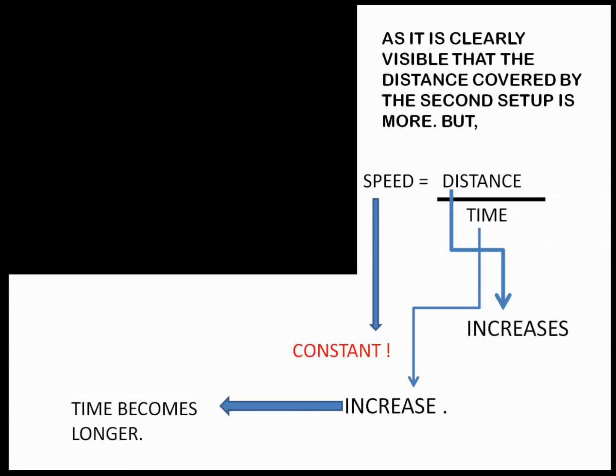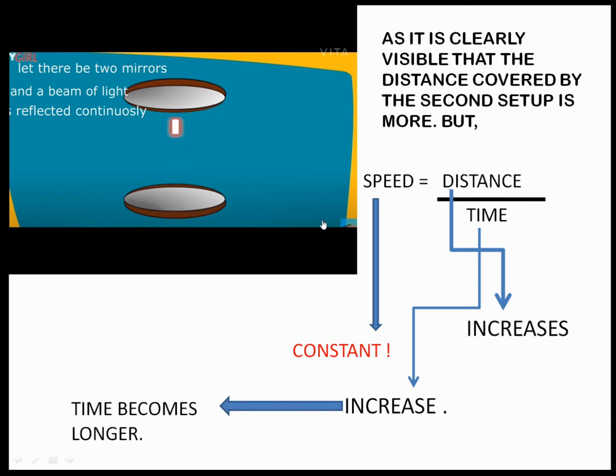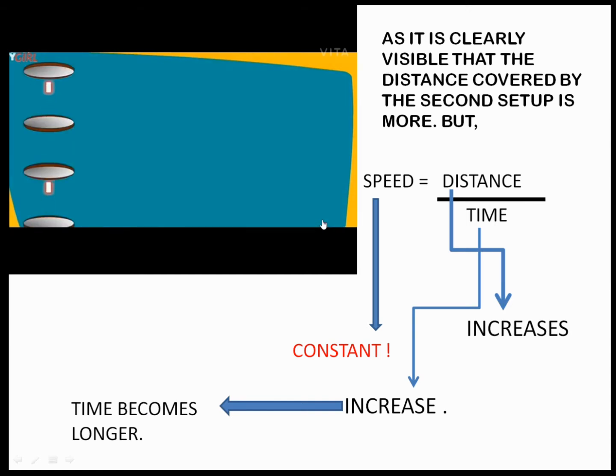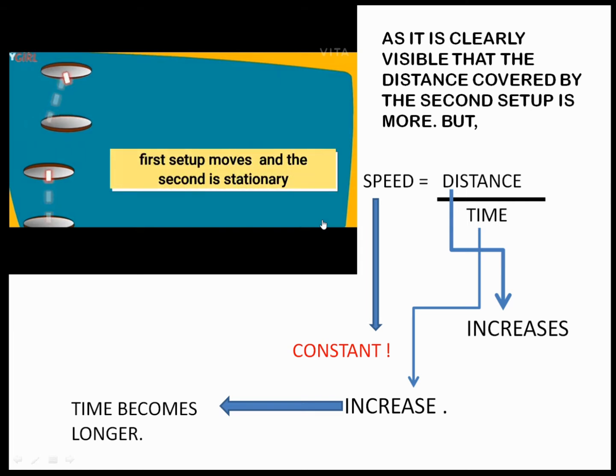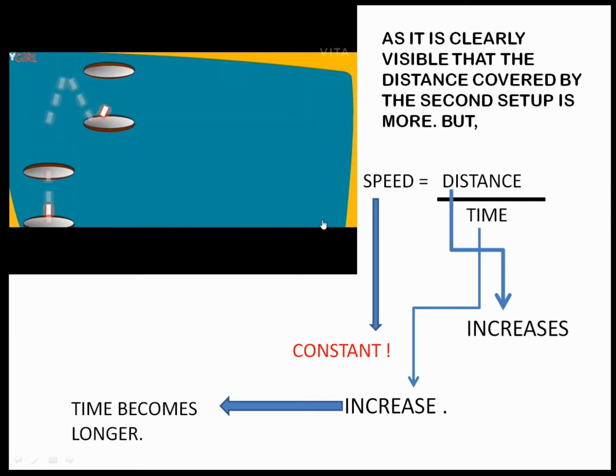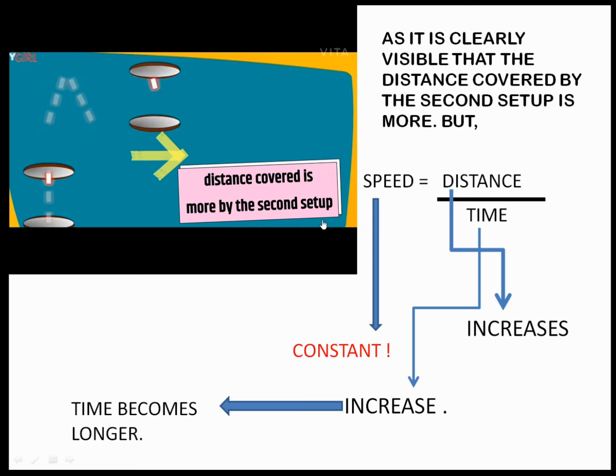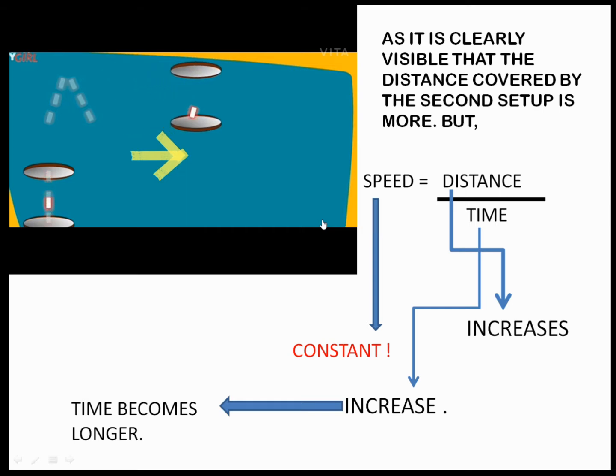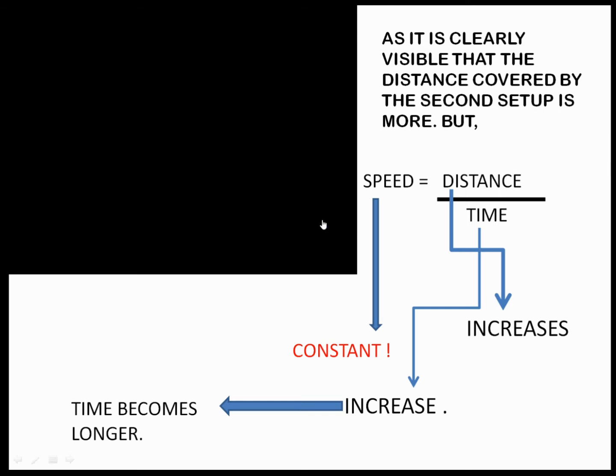Now here there is an animation that I have put forward. Just observe this video. So there are two mirrors and a beam of light is constantly being reflected. I have duplicated the setup, and the first setup is going to move and the second setup is going to be stationary. As the first setup is moving, the distance covered by the first setup is more than the second setup. So this is our observation.